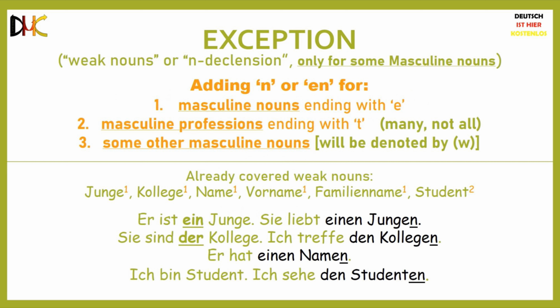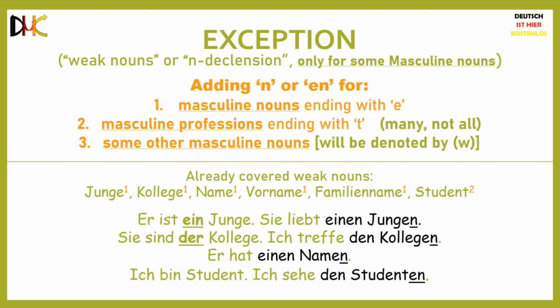The first and main type of masculine nouns to which this exception applies are masculine nouns ending with the English letter E. For example, der Junge. Junge is a word ending with the letter E, and it is also a masculine noun. So in the accusative case, Junge becomes Jungen, since we add the letter N to Junge. So in the sentence, it would look something like this. Ist ein Junge, sie liebt einen Jungen.